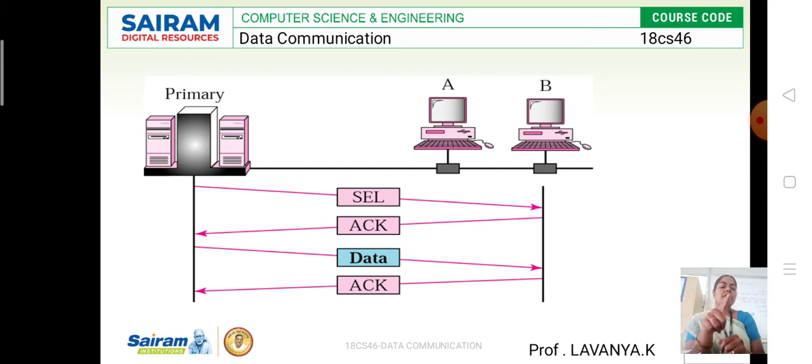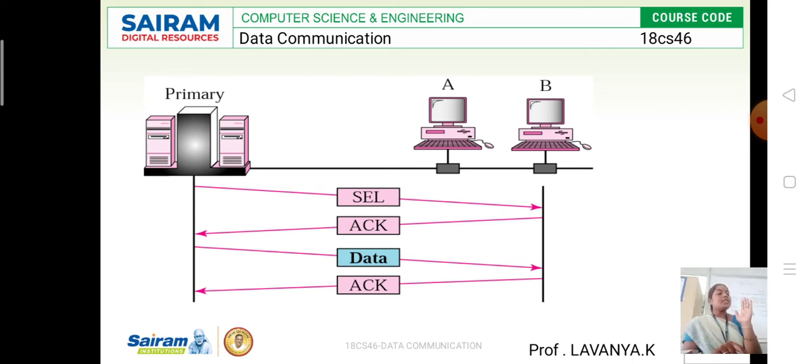Whenever we look at the diagram, first of all we use the select label. The primary device, whenever it is going to send data to a secondary device, first uses the select function. It is going to select the destination address, meaning the select function checks the destination address. If the destination is available, only then it sends the acknowledgement back to the primary device: yes, I got the destination address of the receiver.